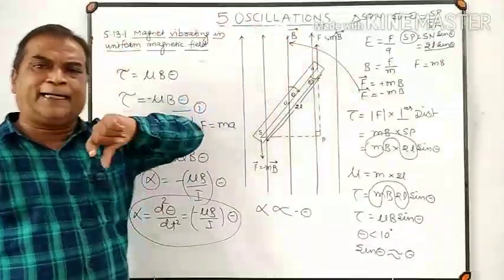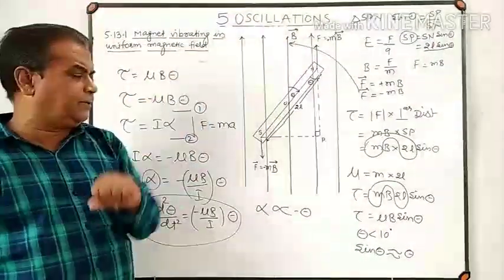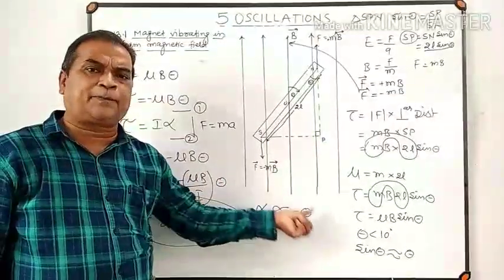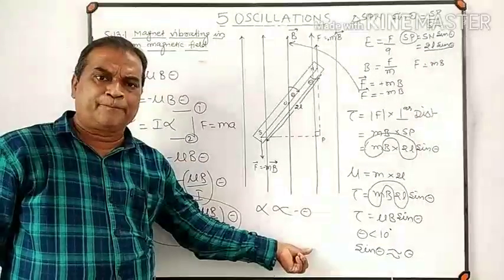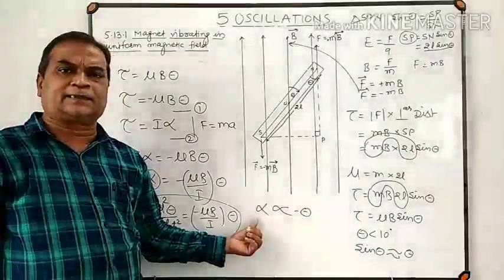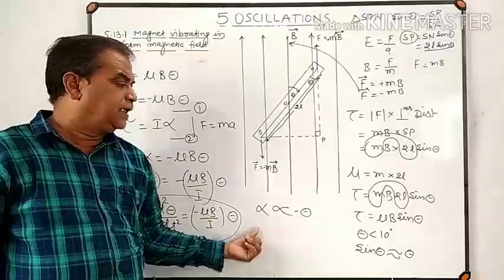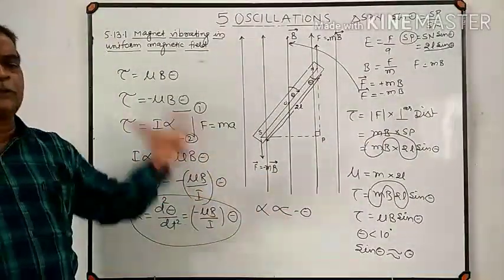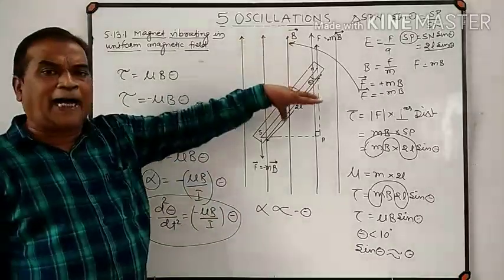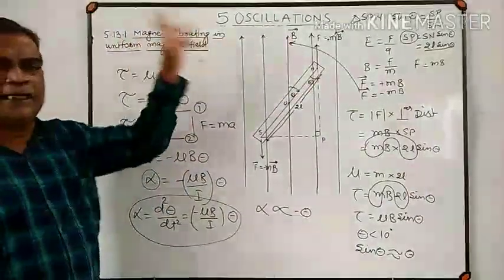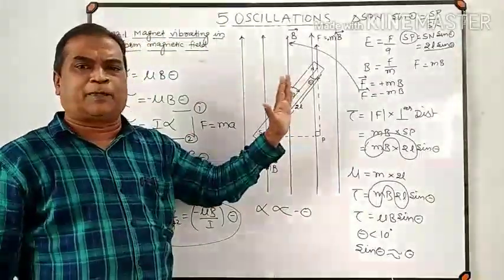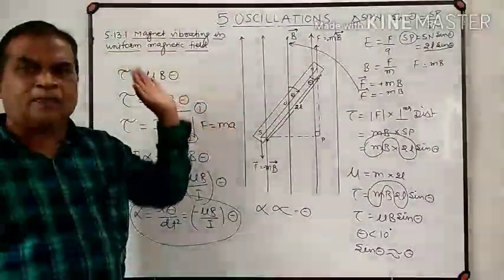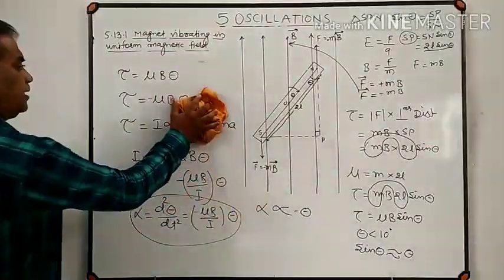This means the bar magnet is performing an oscillatory motion in which angular acceleration is directly proportional to angular displacement, and the direction of angular acceleration is opposite to the direction of what? Angular displacement. Hence we come to the conclusion that a bar magnet suspended freely in a uniform magnetic field will perform angular simple harmonic motion.